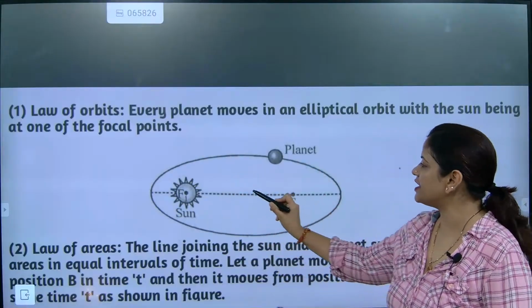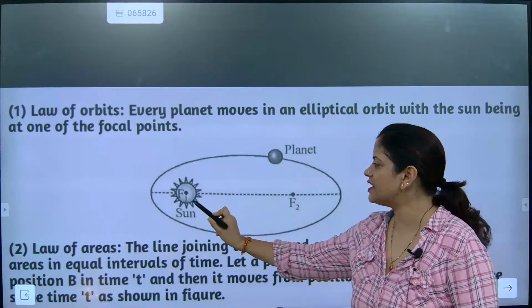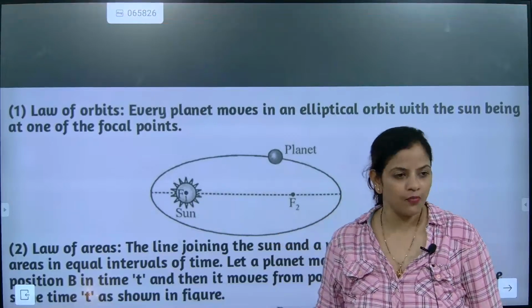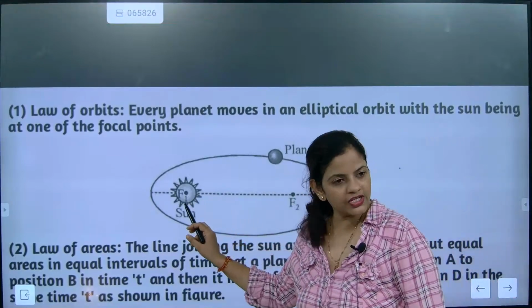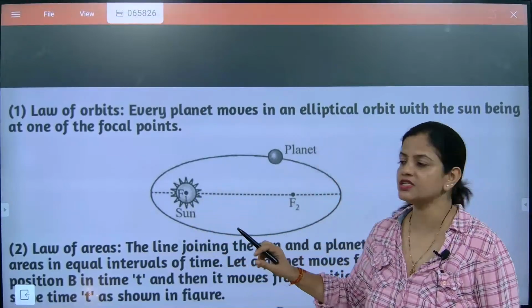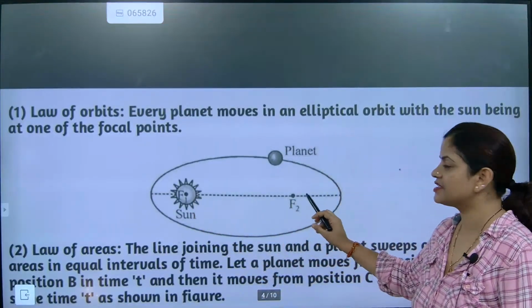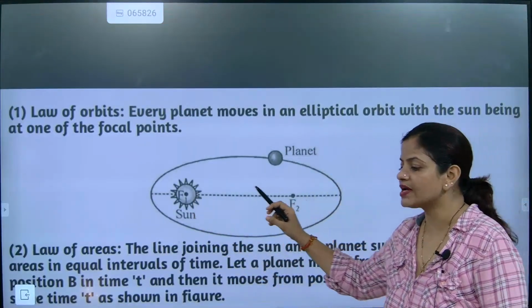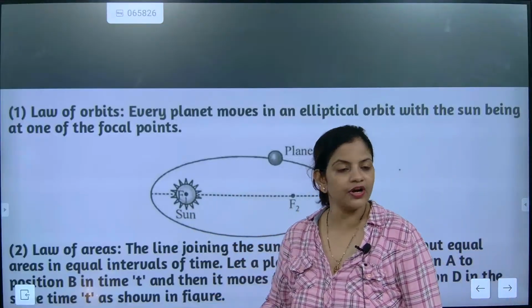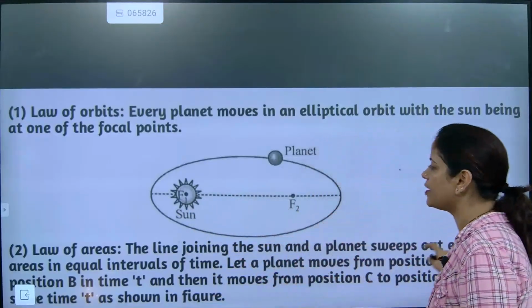So where is the sun? Is the sun at the center? No. The sun is at any one of the focal points. So this is exactly one location and this is the other location. This is called the location of focus. So either the sun will be here or the sun will be here. Understood? So this will be considered as what? Focal point.